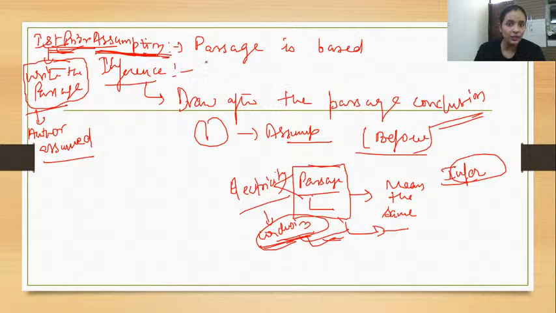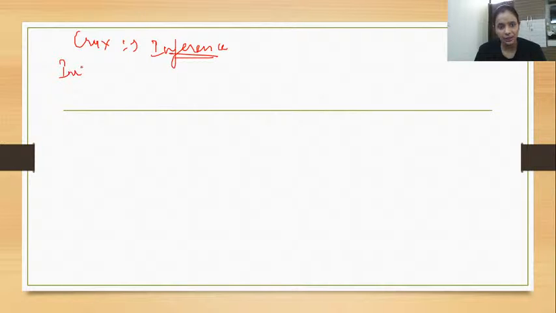Assumption is always required when you have understood. Without this, the passage cannot be written. Is this clear, guys? Is this clear or not? Right? Now, many questions this time we have asked about the crux. Crux is also nothing but the inference. Right? Now, the next thing, implications. What do we mean by implications, guys? Tell me.